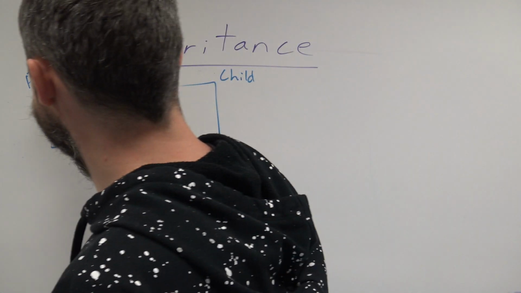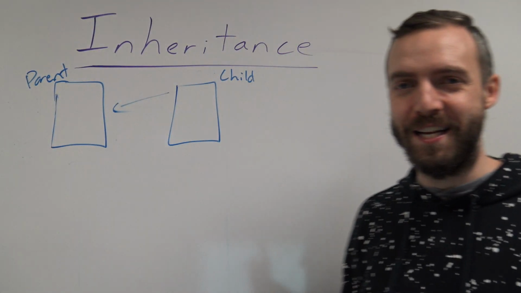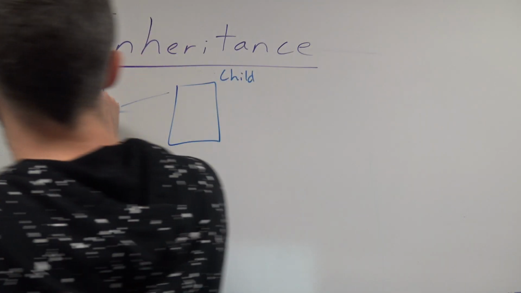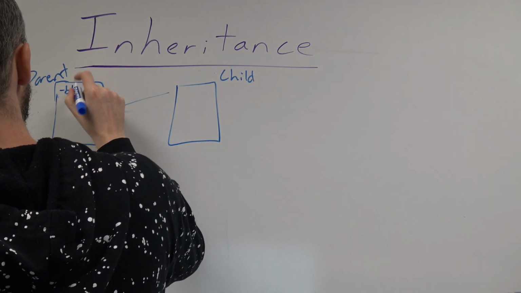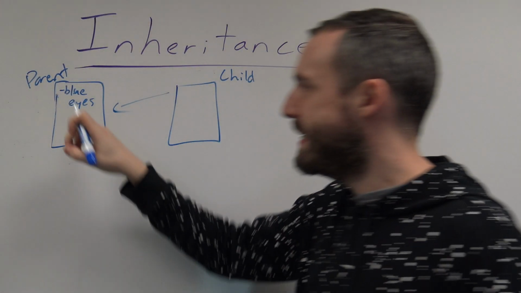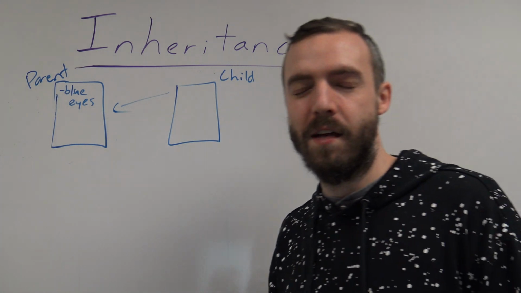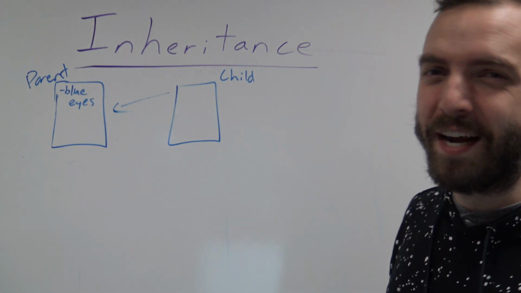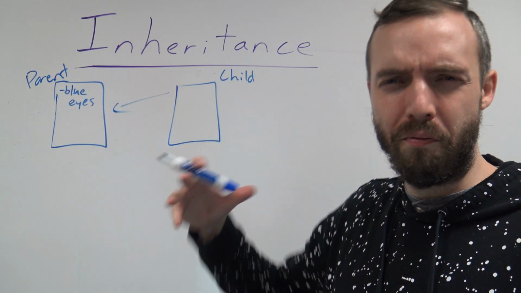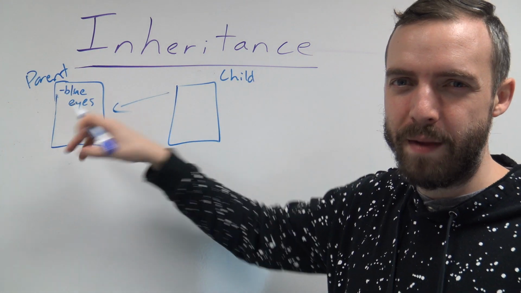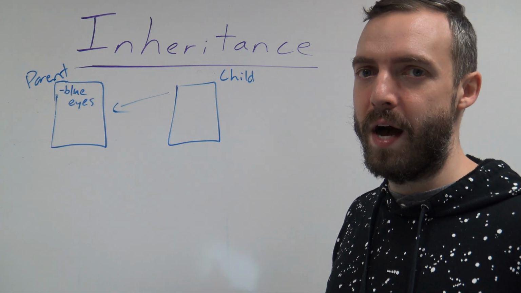So my dad has some traits that are inheritable. Maybe one of those traits we want to talk about is blue eyes. My dad has blue eyes, and I'm pretty sure they sometimes change color a little bit, sometimes kind of greenish, but I think they're kind of blue. I've inherited that trait. So the fact that my dad's blueprint has blue eyes, and I inherit from my dad, means that I also have blue eyes.